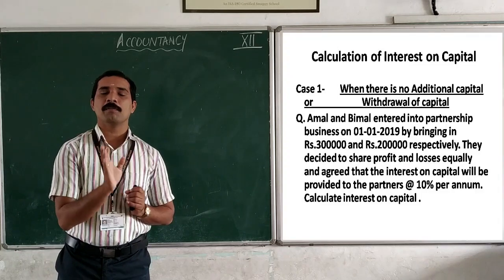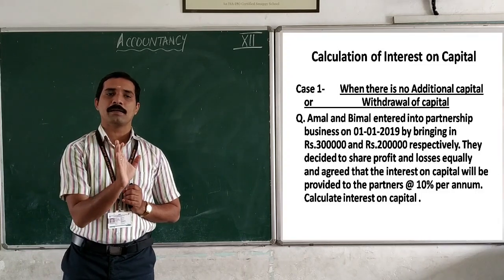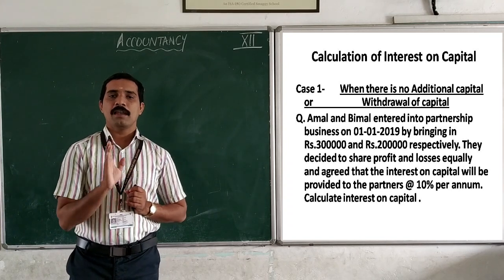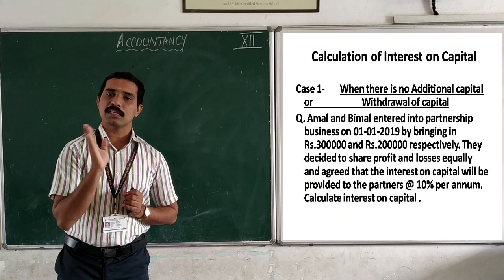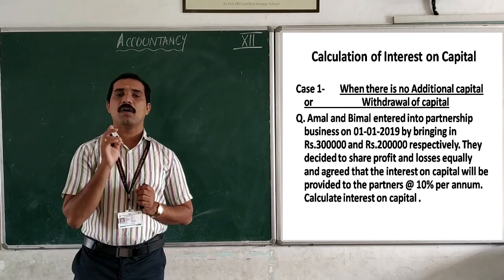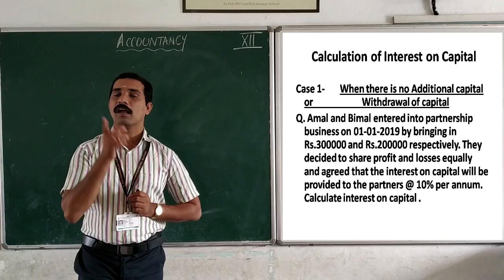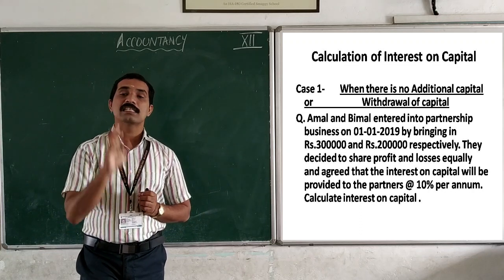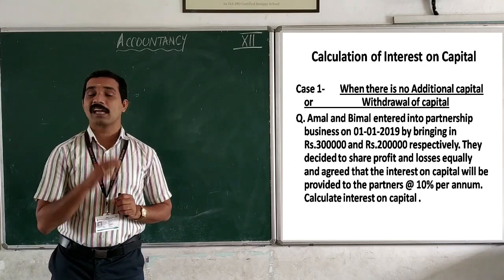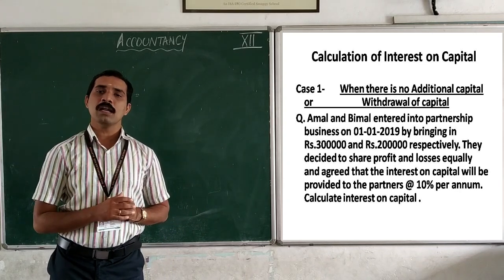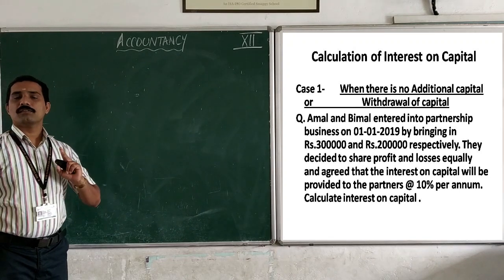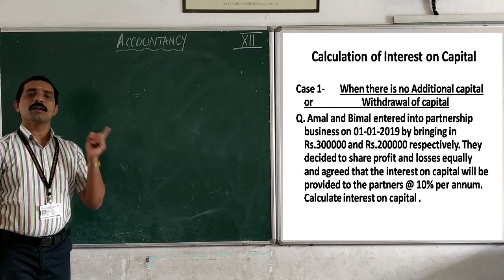That means Amal and Vimal are the partners. They contribute the capital, that is 3 lakh and 2 lakh. That is their capital. And they share the profit and loss equally. And after that, they are given interest on capital at the rate of 10% per annum. On the basis of that, we can calculate the interest on capital. Here, two partners are there, that is Amal and Vimal.